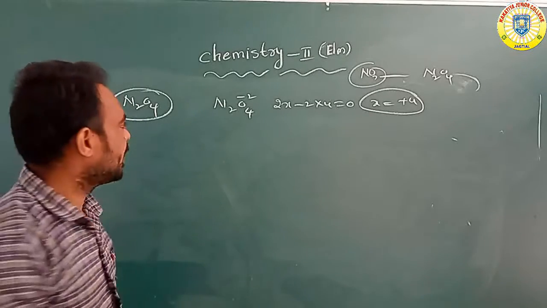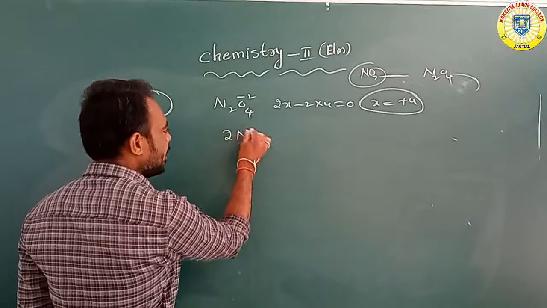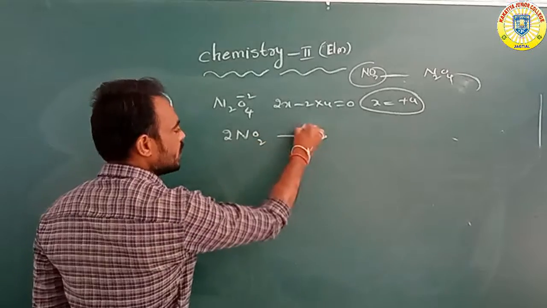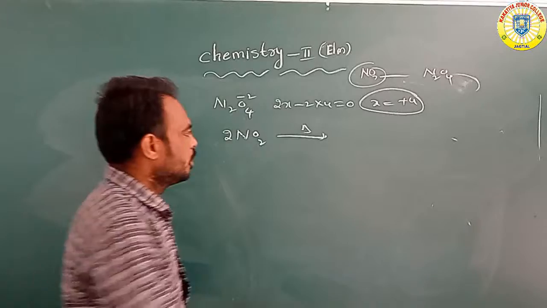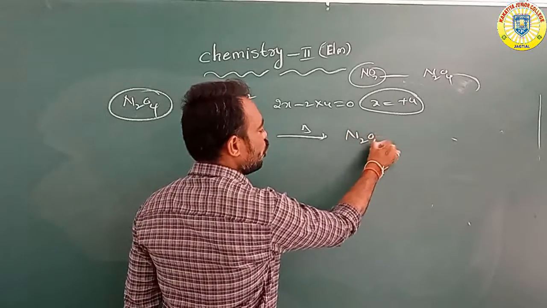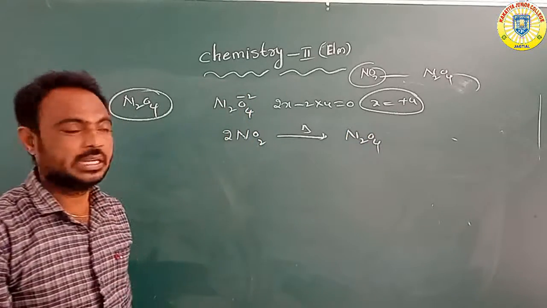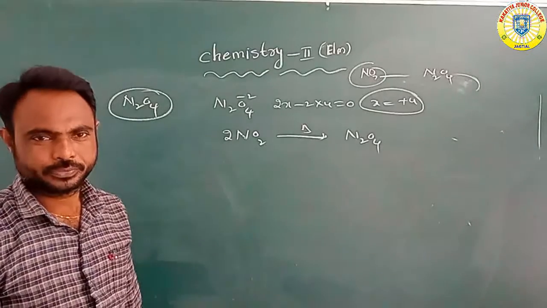So how is it prepared? When we take NO2, nitrogen dioxide, and heat it, it forms N2O4, nitrogen tetraoxide.